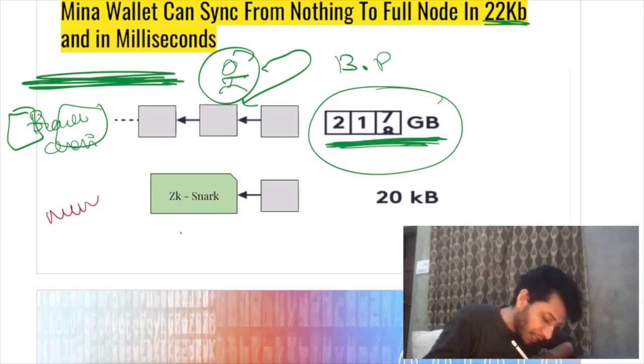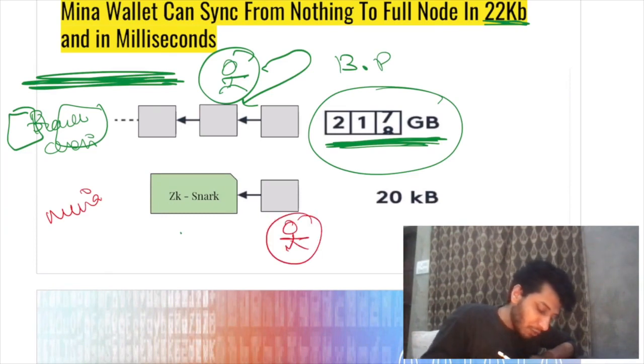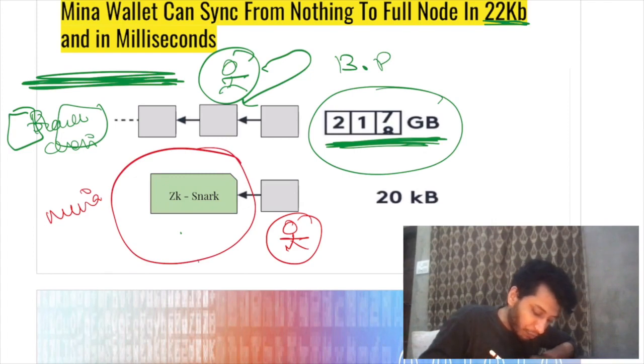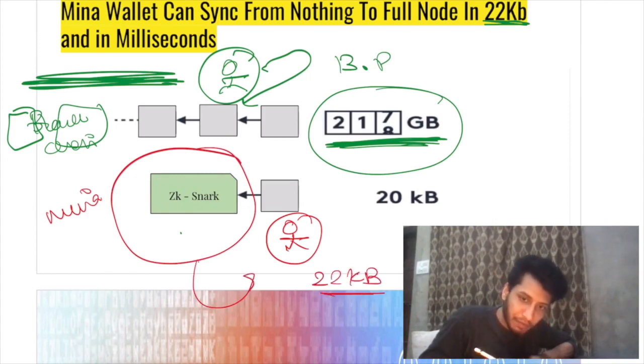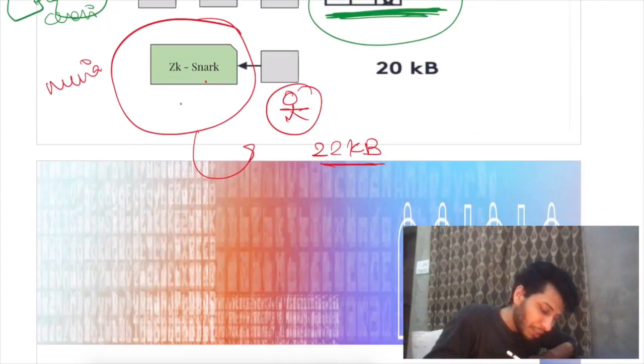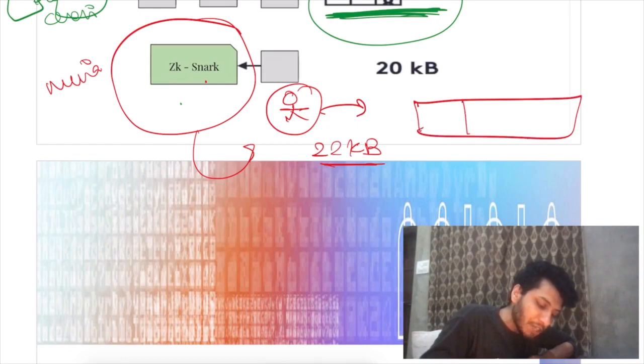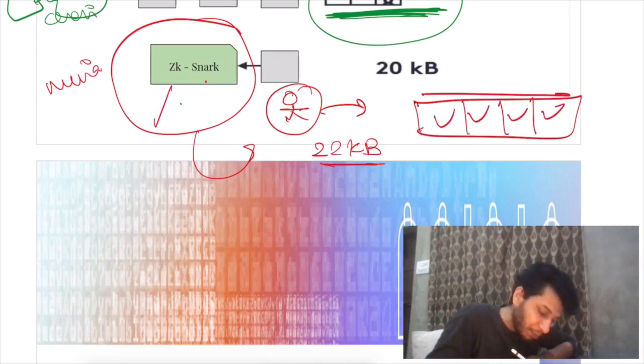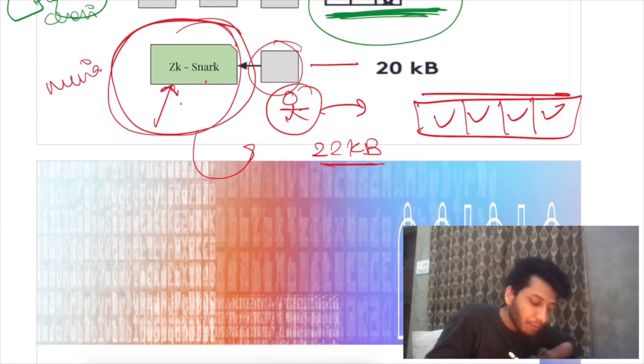While in the case of Mina, let's say you want to join at this block, right? You will just have to download this proof, which is only of size of KBs, 22 KB, right? You can just download this proof, which will tell you that if you would have verified the blockchain, you would be satisfied with it. There is no trust involved. Remember, this is a proof, right? And you can download this proof and start producing more blocks.